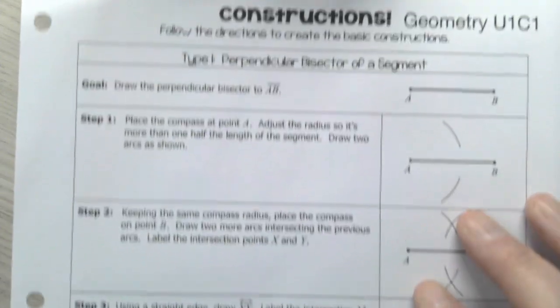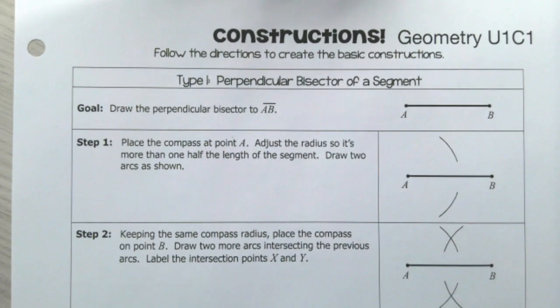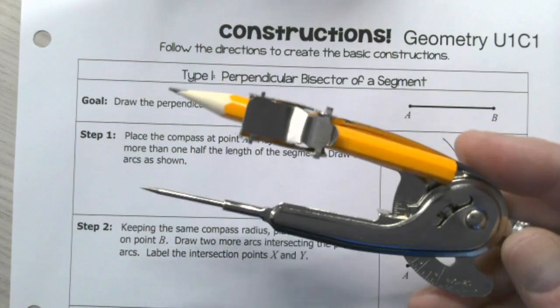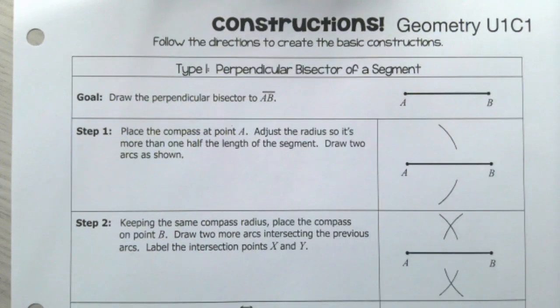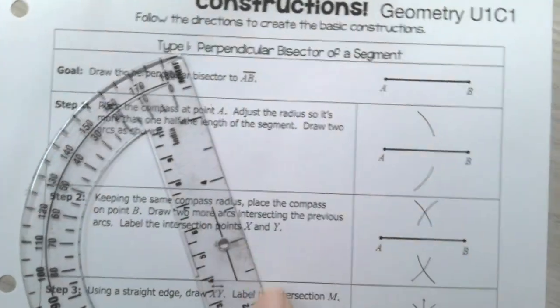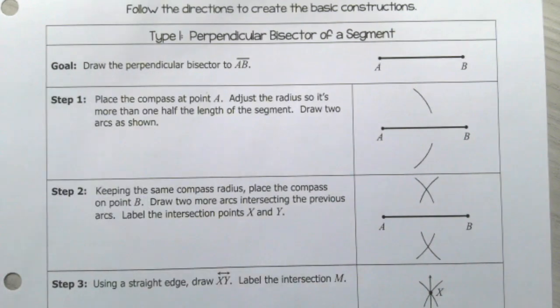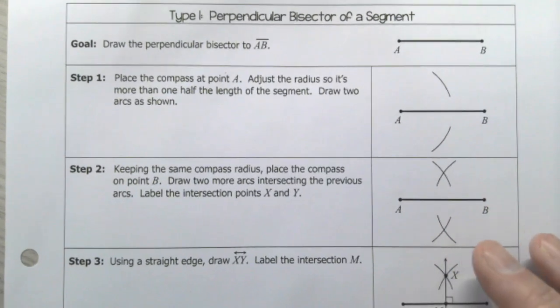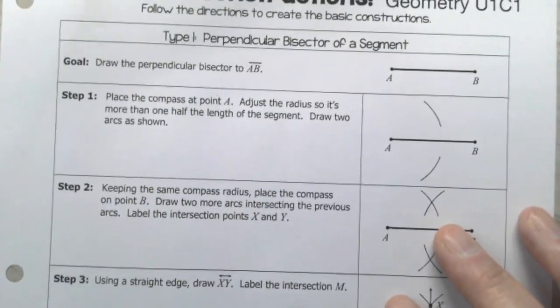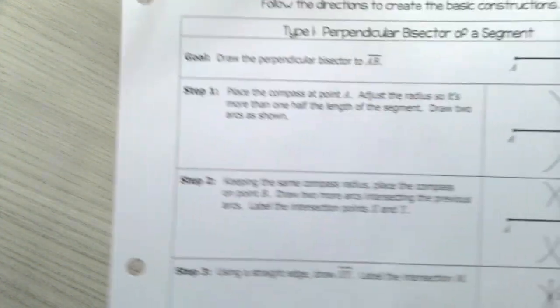Okay, so a construction, a geometrical construction, is just when you use a compass and a straight edge, like a ruler. I'll just use this one right here as an example. A straight edge is used to make geometric shapes. That's all a construction is. And so what we're going to be doing is practicing this. So I'm going to put these instructions aside and you can read along. On the front page, you have steps 1, 2, and 3, okay?